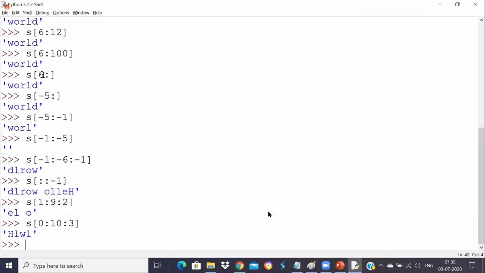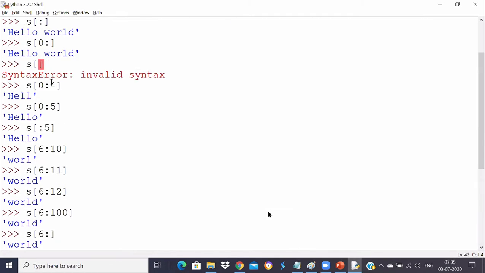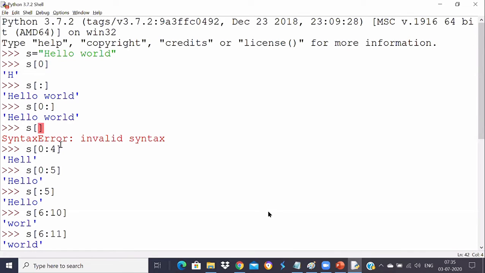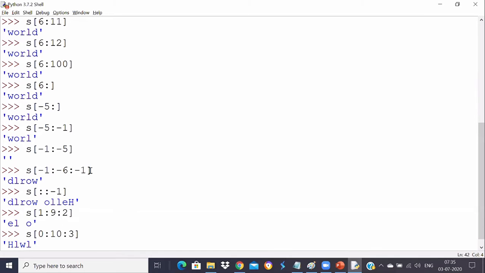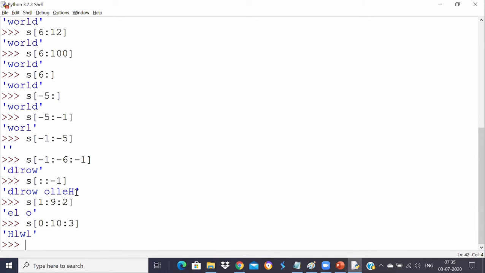Now we've seen what the optional values are: how to skip the start value, how to give the stop value, how to give the step value, and what happens if the step value is negative. So all of that we have learned. Can you give some example of negative index or negative slicing? SK, negative index or negative slicing?